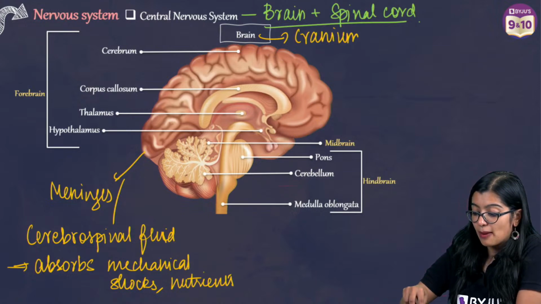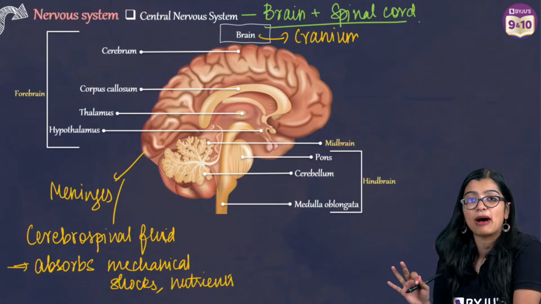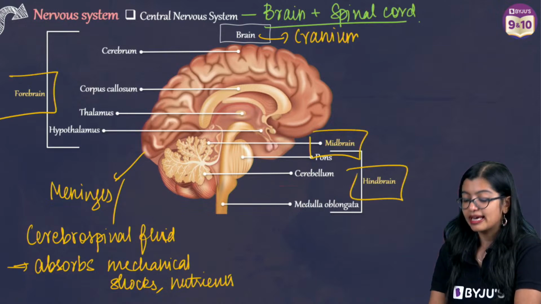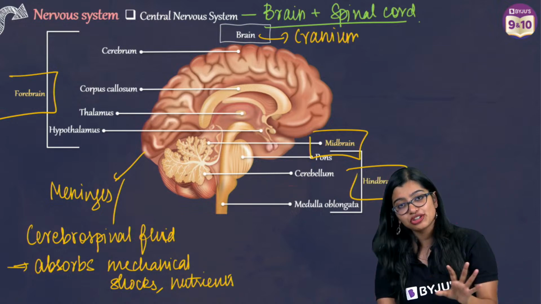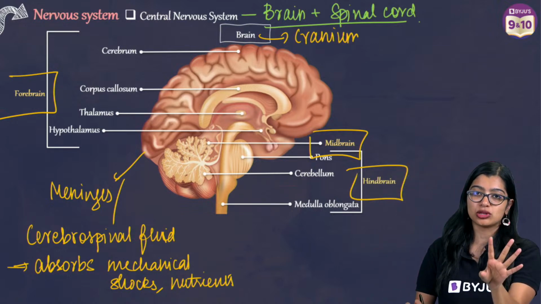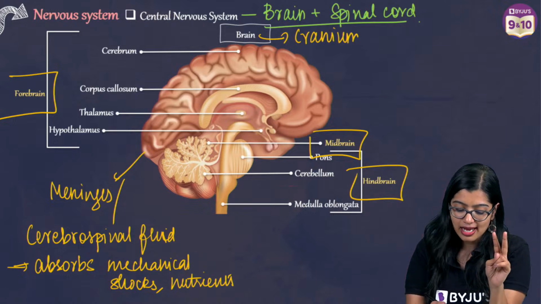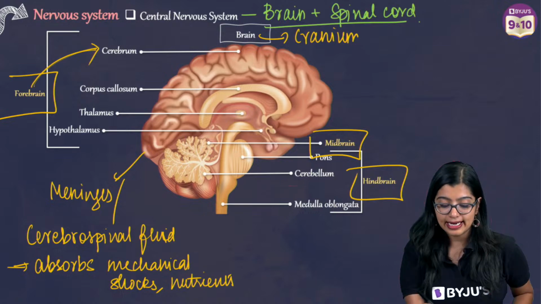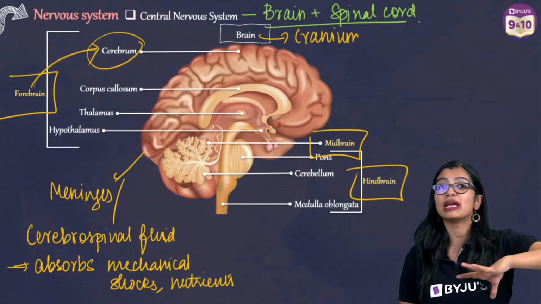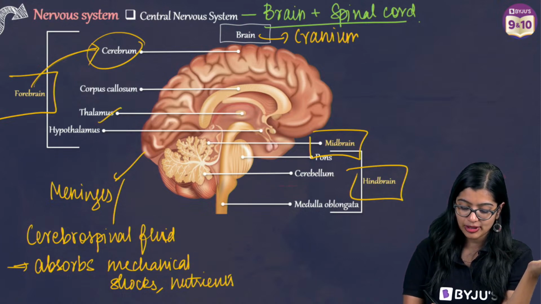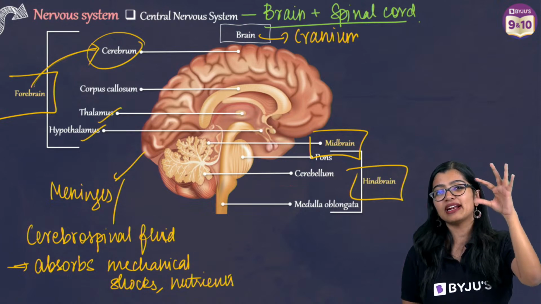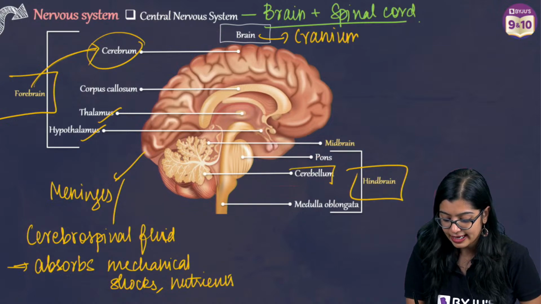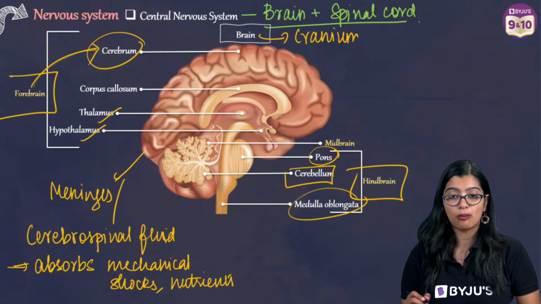Now, when we talk about the structure of the brain, it has three parts: a forebrain, a midbrain, and a hindbrain. From an examination point of view, you need to understand two simple things. They'll ask you which is the largest part of the forebrain. It is the cerebrum, along with your thalamus and hypothalamus. Your midbrain is a tiny portion present in the middle. And your hindbrain has three structures: cerebellum, pons, and medulla oblongata.